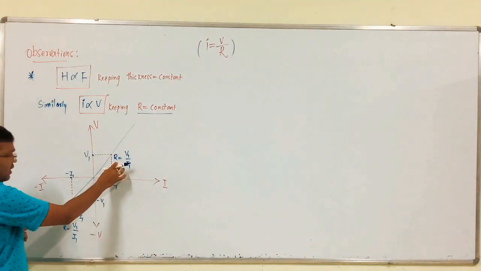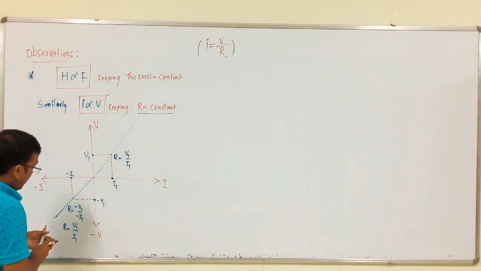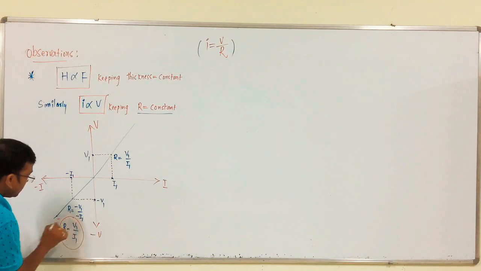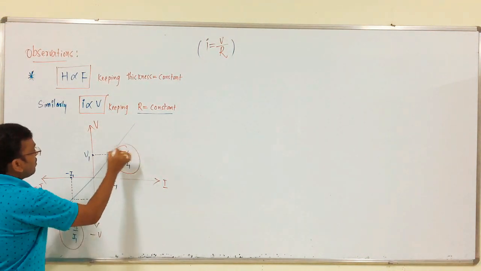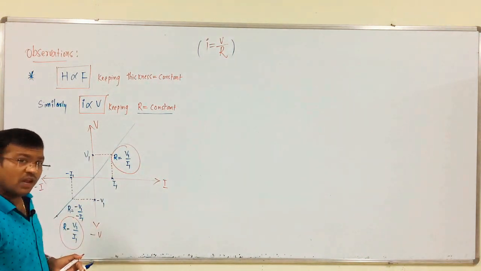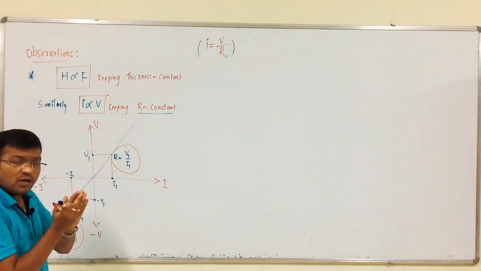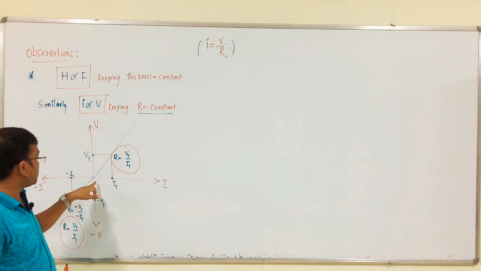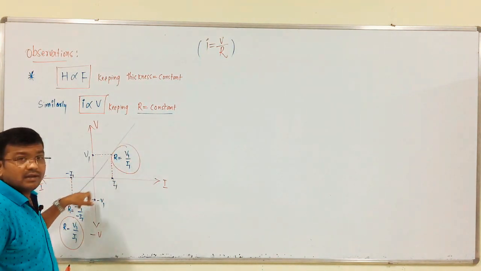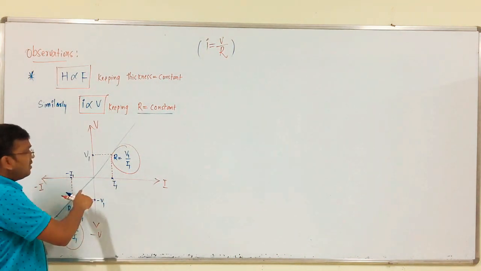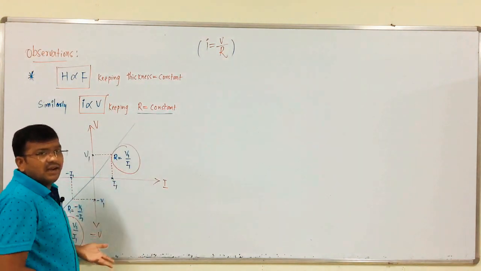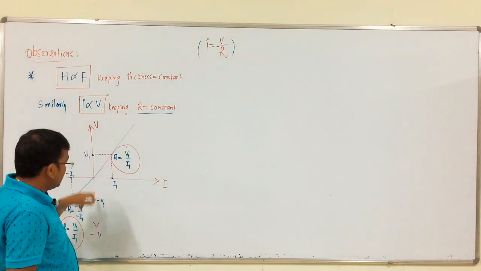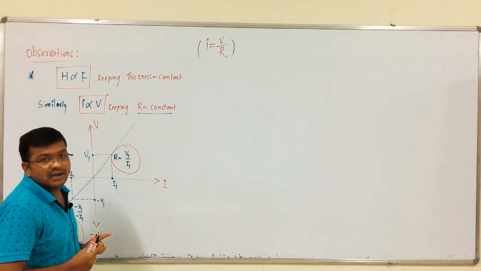So, in the first quadrant as well as in the third quadrant, is there any change in the value of resistance? There is no change in the value of resistance. The value of R should be constant at any point. That is why this graph is 100% correct.